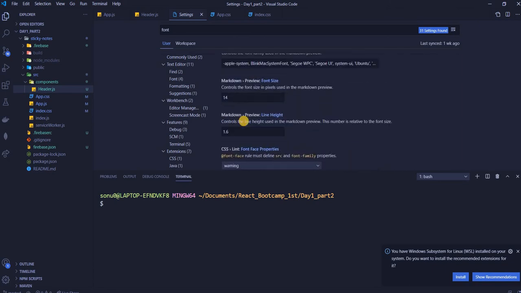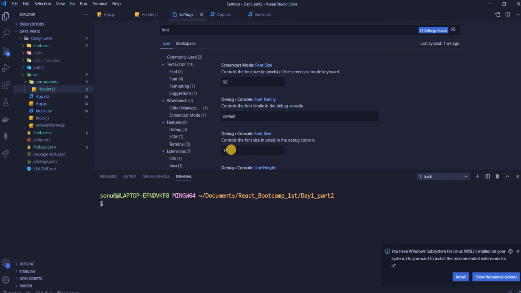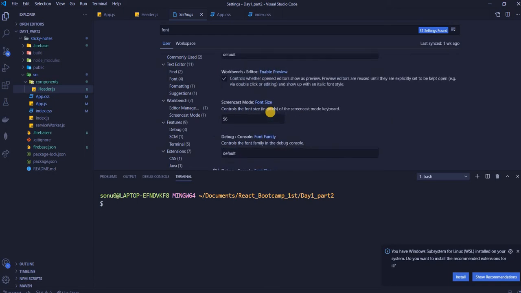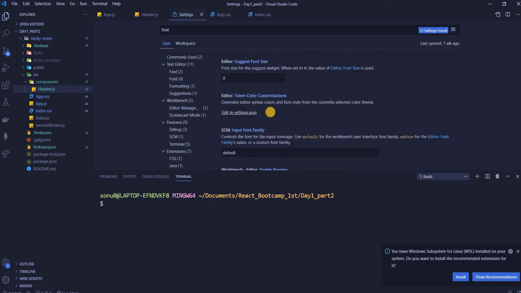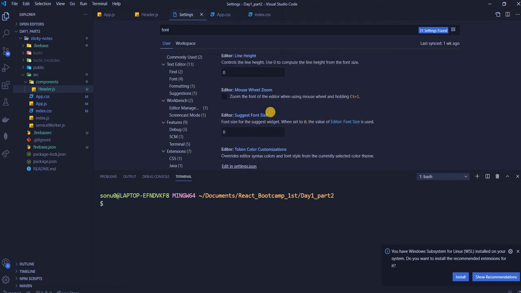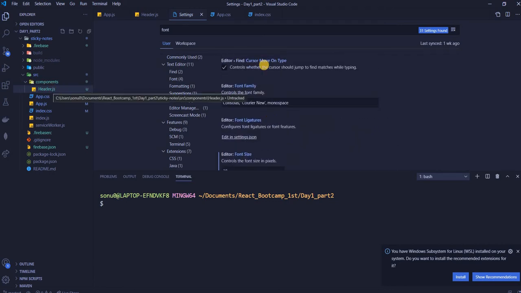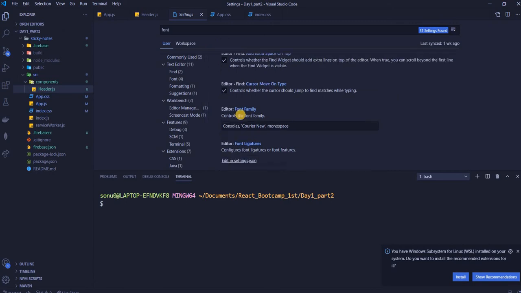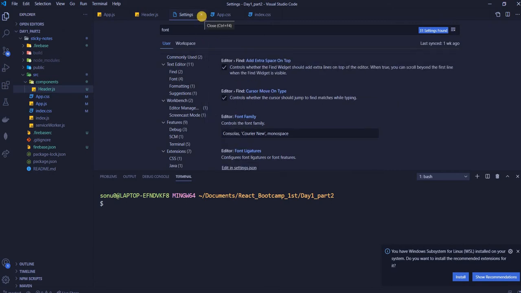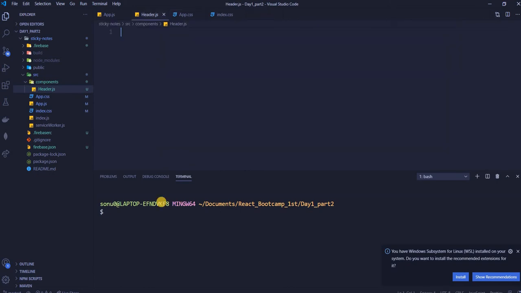Line height, that's okay. Console, control the font size in pixels in the debug console 20. Let's keep everything 20. Meanwhile, if anyone can search how to increase the size of that particular thing, that will be great. Okay,